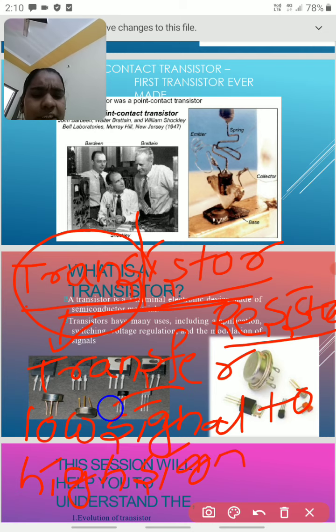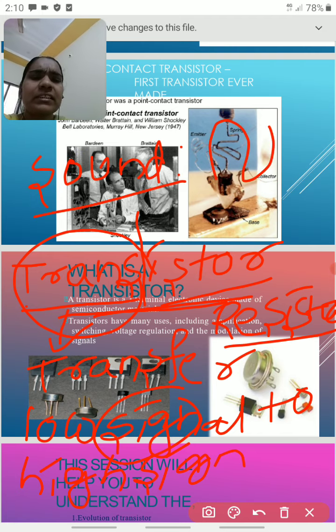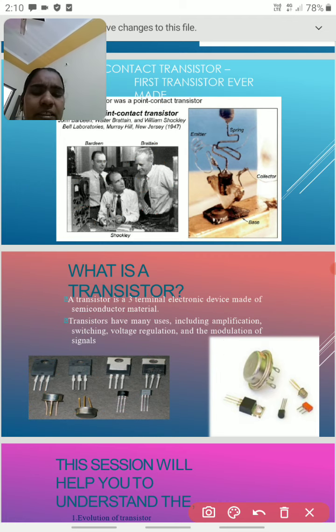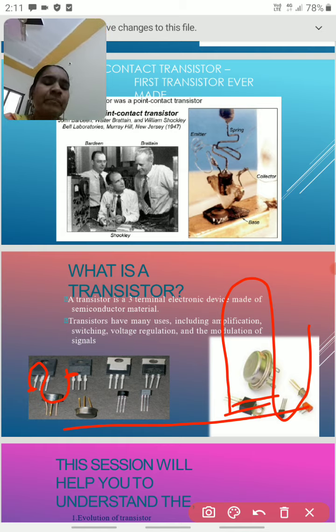Actually, what is meant by signal? Signal is nothing but, if you take sound waves, as I am talking, sound waves are produced, and sound waves are also signals. If you take the current, it is also a signal in the form of sine waves. This is a sine wave. Voltage is also a signal. The main function of the transistor is that if some signal is initially very small in size, and you use this transistor, it automatically increases the size of the signal. This is the main use of the transistor. This process we call amplification.